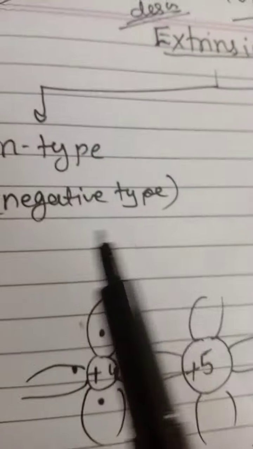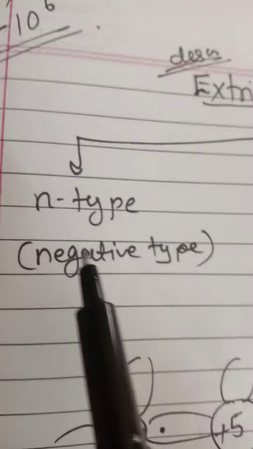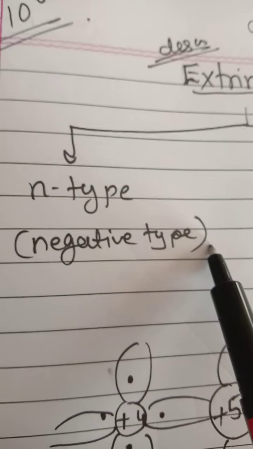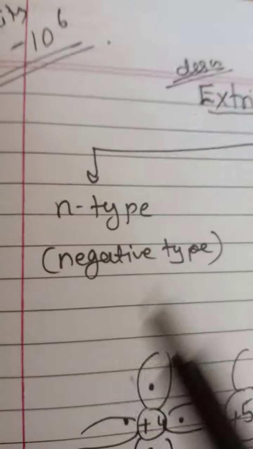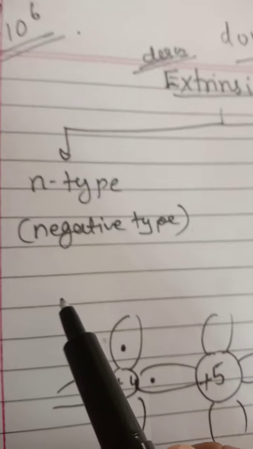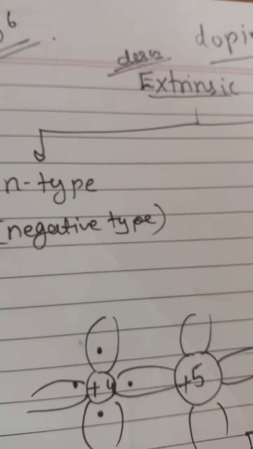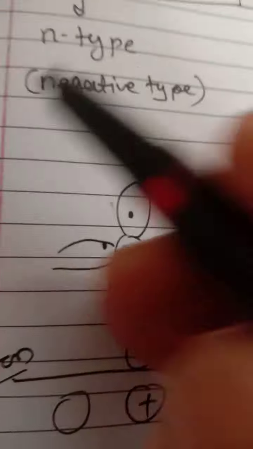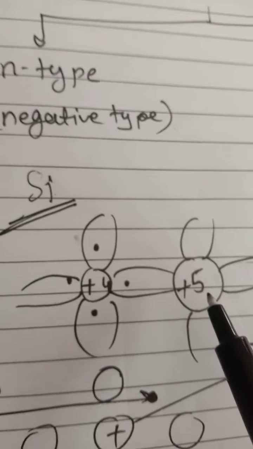The first one is what? N type, and the second is P type. N type is called negative type. Impurities like pentavalent impurities, such as arsenic and antimony, if added inside an intrinsic semiconductor, then consider silicon. Its valence is 4, but we are adding what? A pentavalent impurity. What happens?